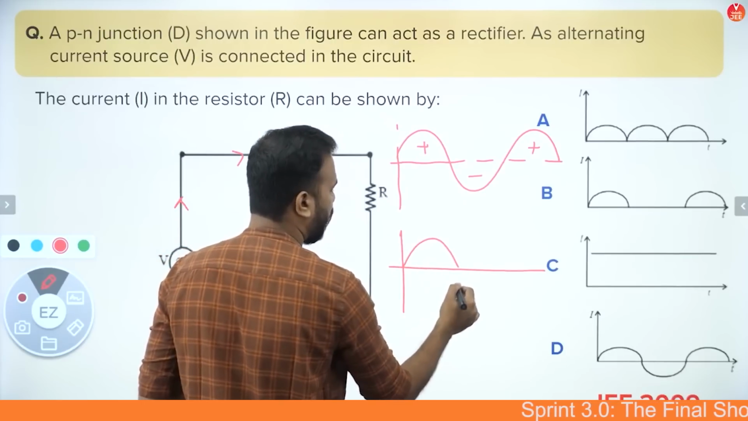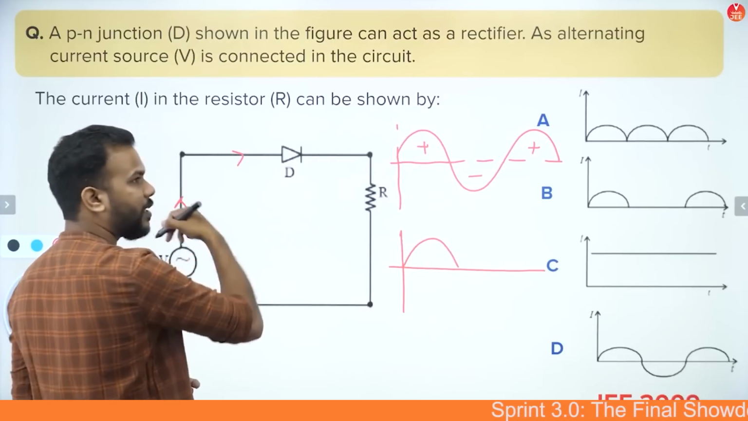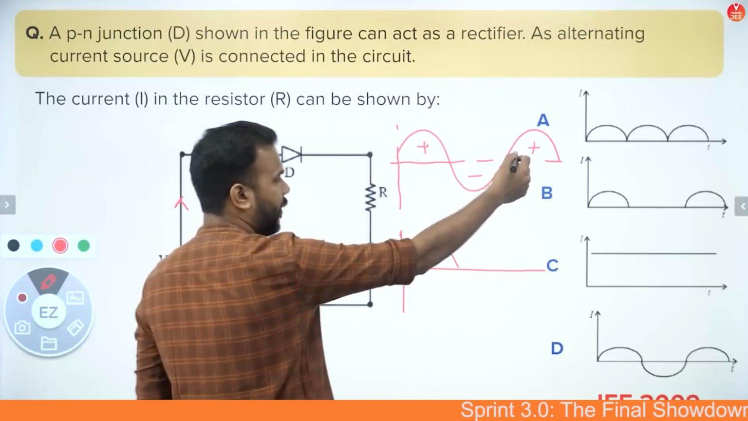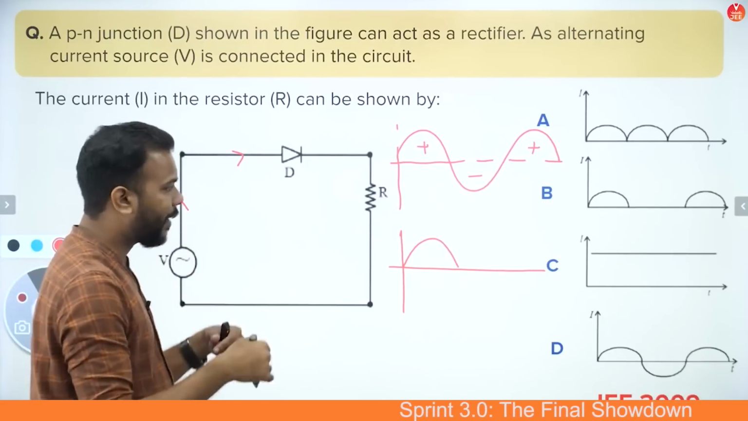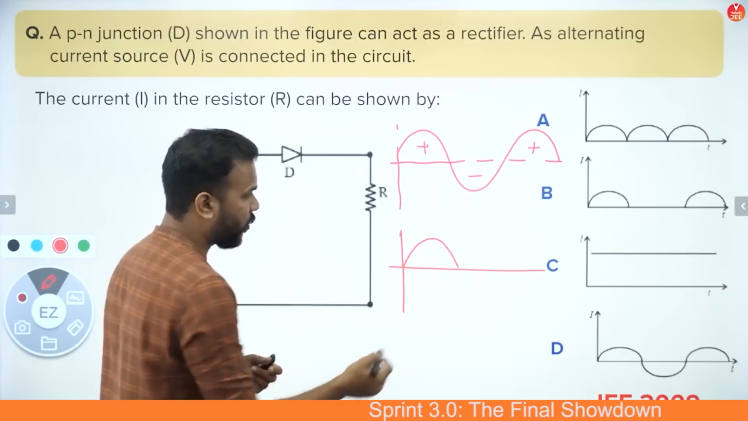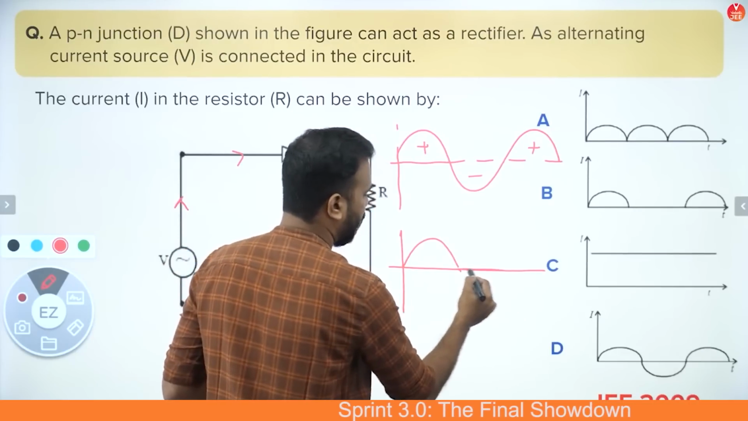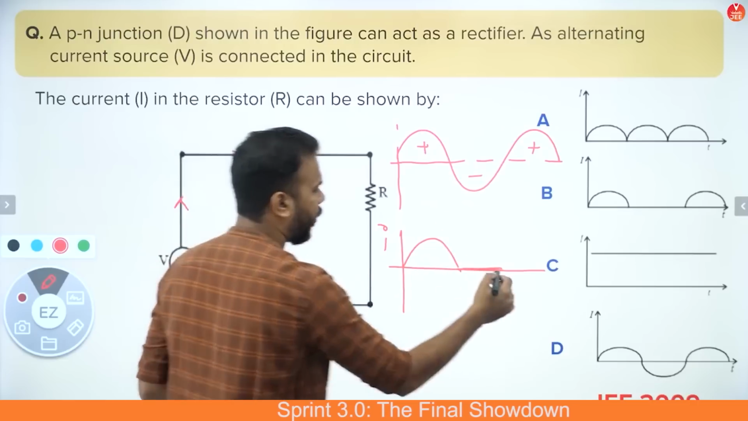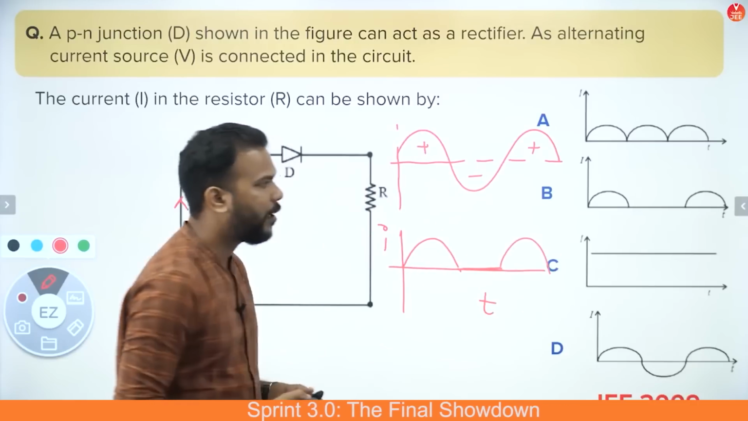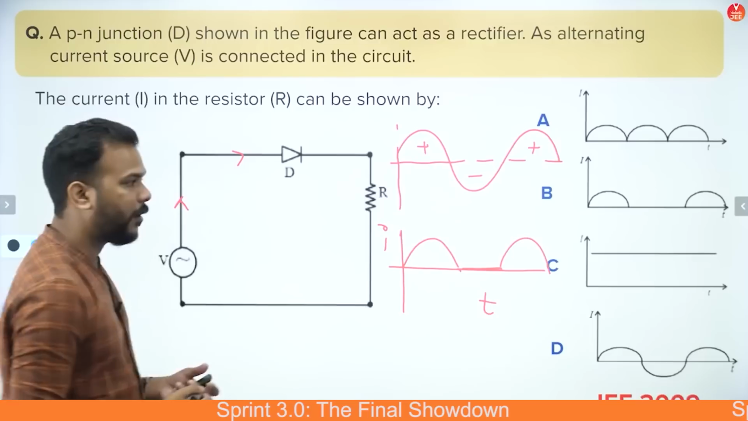So this is what will be the output. After that, when the current changes direction in the next half cycle, in fact the polarity of the power source changes. In that case, the diode will not let the current pass through it, and it will be just zero current here. So this is I and this is T, which we are drawing, and again it will become forward biased, and this will keep on going as long as the current source is